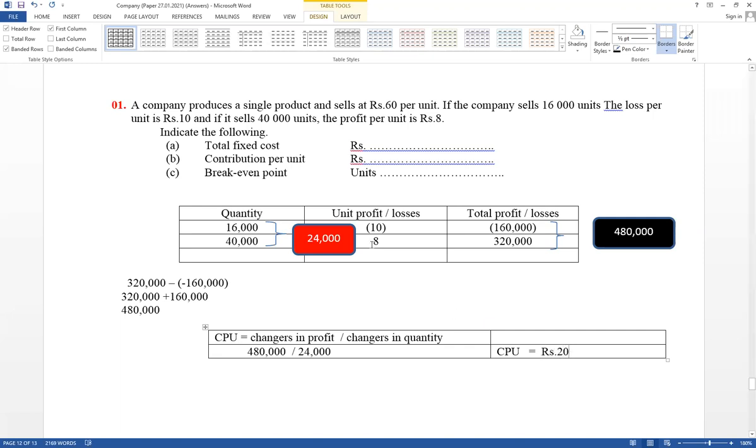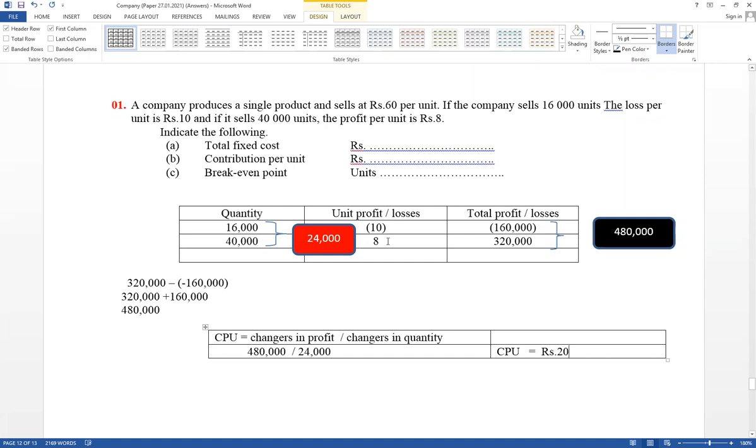Think how to calculate. Selling price is not given, variable cost is not given. If selling price and variable cost were given, selling price minus variable cost could be calculated. If total contribution were given, total contribution divided by quantity could be calculated. But here profit and loss are given. When quantity increases, profit increases as a result of contribution. Keep that in mind. As well, sometimes unit cost is given and total cost can be calculated.